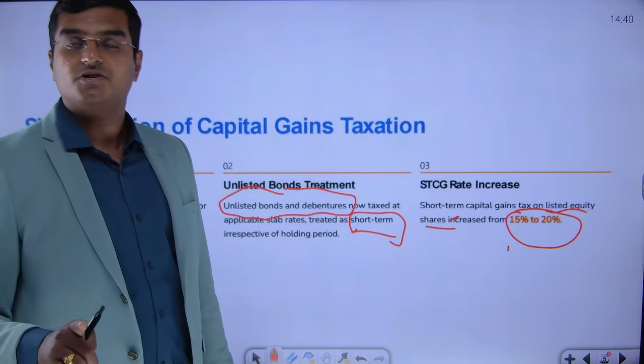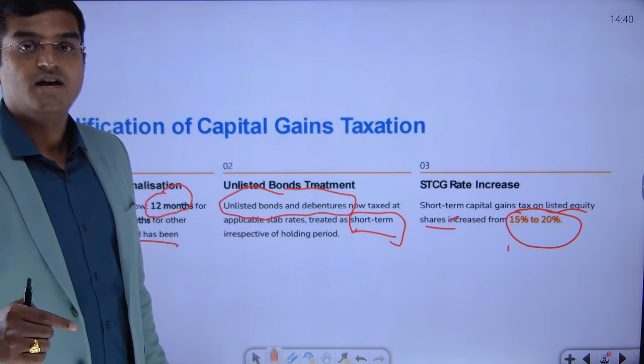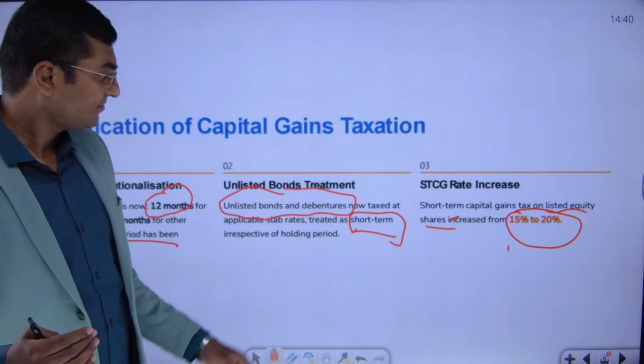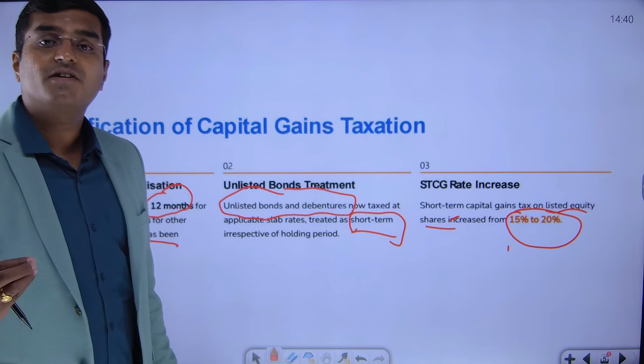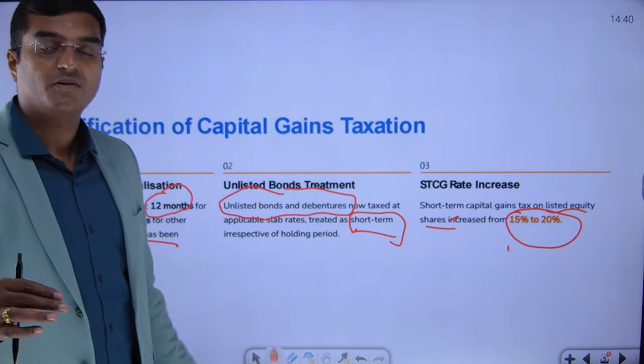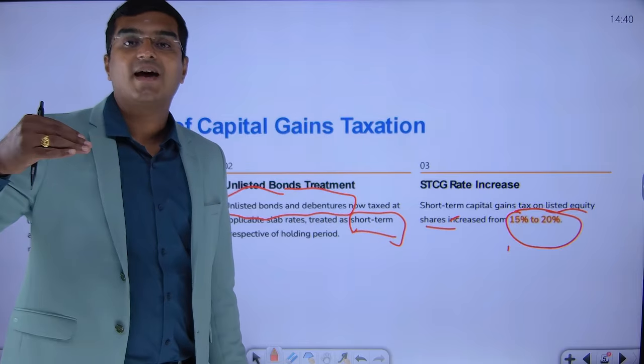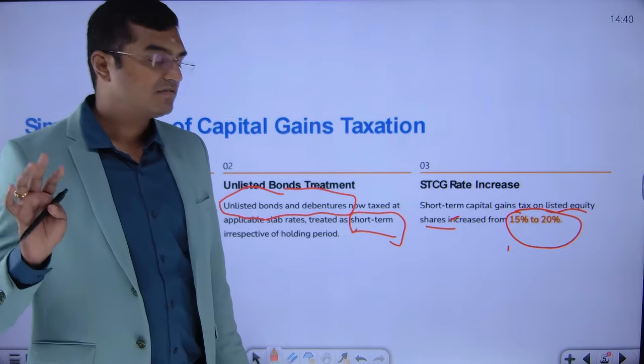However, there is an exception to this rule. What is this? This is the second point. Unlisted bonds, unlisted debentures, anything you have sold, irrespective of the holding period, this security should be treated as short-term capital gain. And since it is treated as short-term capital gain, please use slab rates. Clear? Understood. Good.